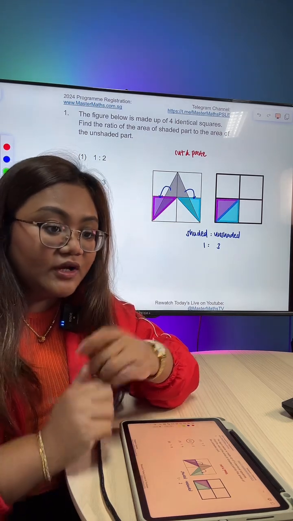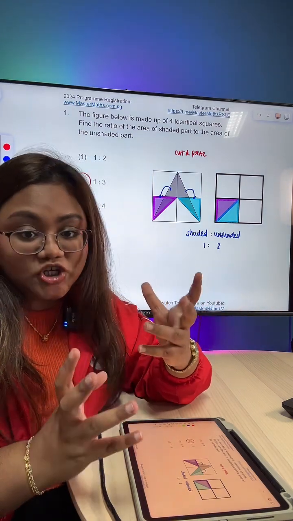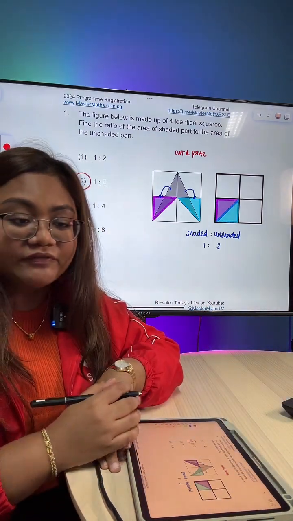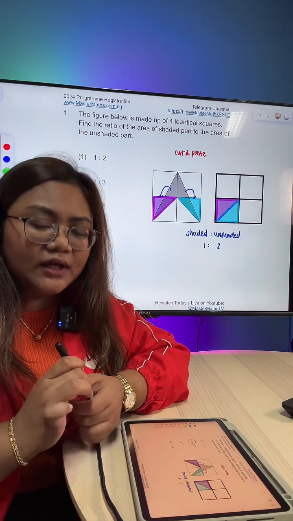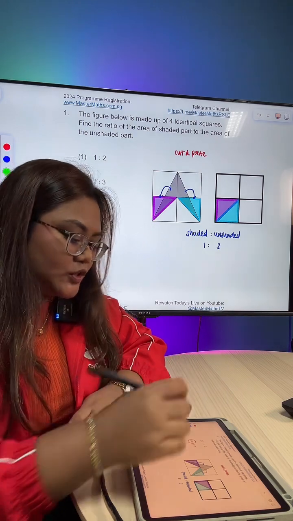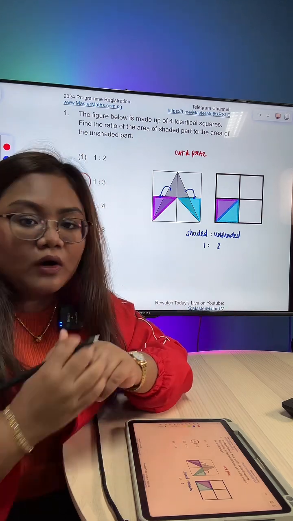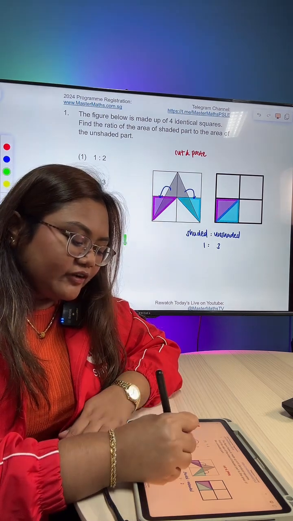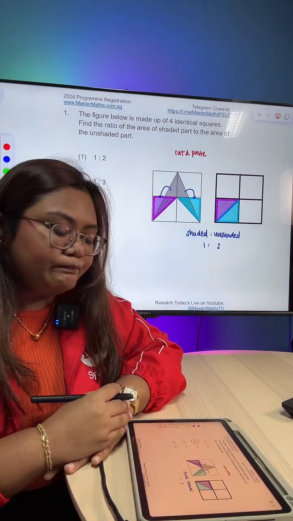For those of you who are in P5, ratio is basically a way to show the relationship between 2 or more items. Just like in fraction, for those of you who are in P5, let me give you a quick introduction about what ratio is. You will learn it sometime this year, possibly at the end of term 1 or at the start of term 2. So once again, ratio is basically a way to represent 2 or more variables as a relationship of each other. For a fraction, we have something over something, right? They are related, that's why we can form a fraction between them.